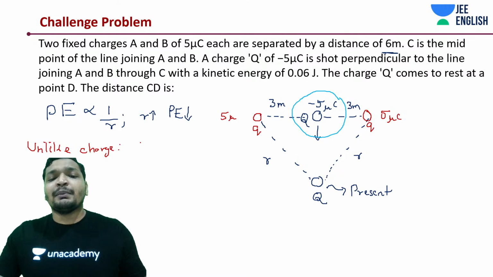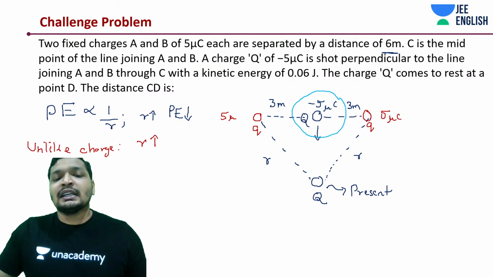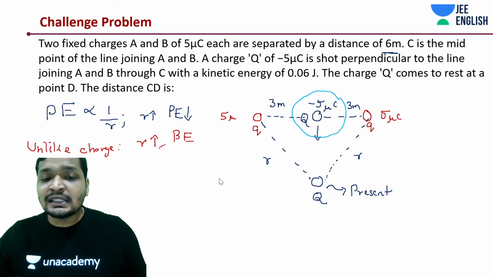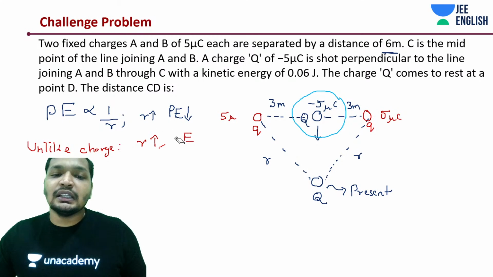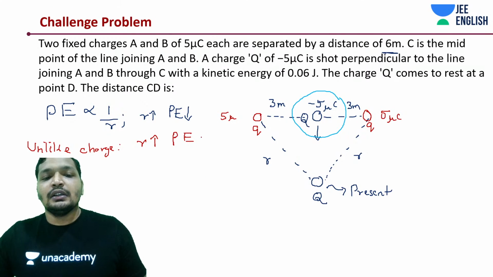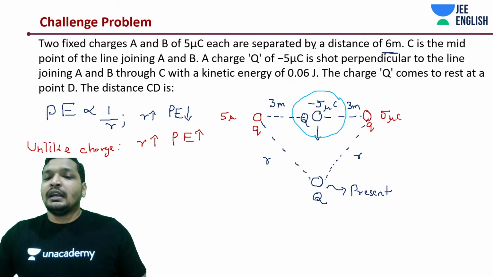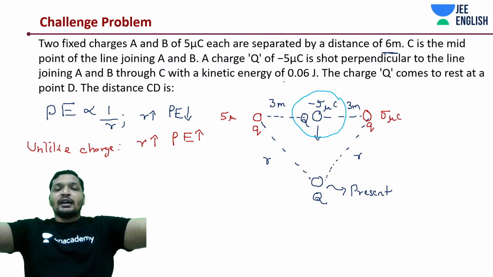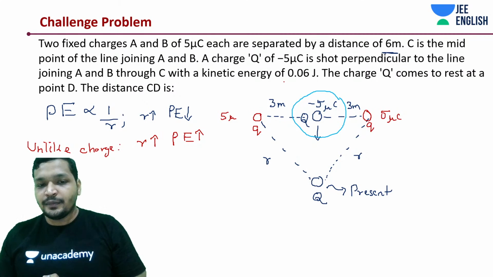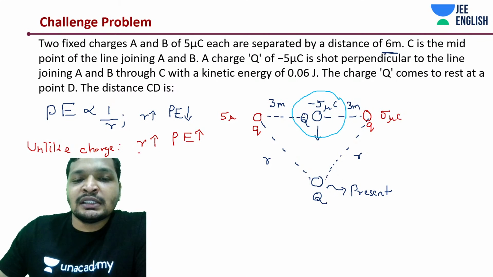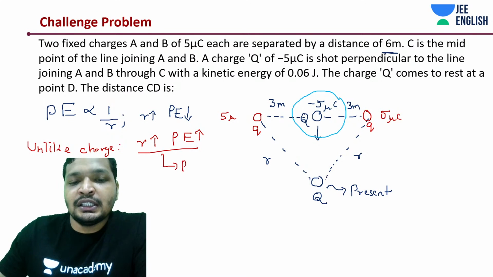In that case, as distance increases, potential energy increases. A very important thing to understand. I told you yesterday as well, and I'll repeat this. If this was a case of positive charge, it would be shot from R and come to A.